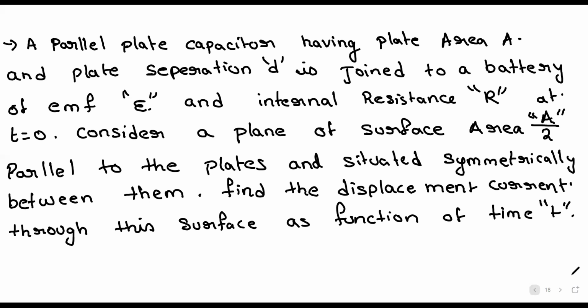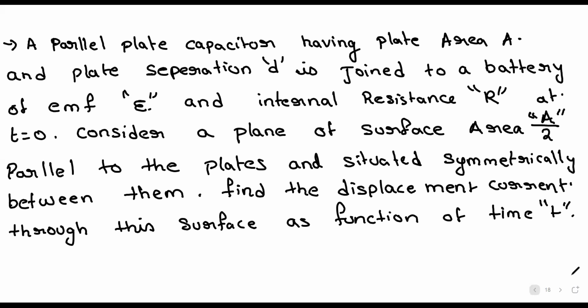Sir, is the answer minus e by 2 epsilon naught e power minus t by RC? Correct. You should not get id as minus; you should get it as plus. Fine, that's correct. Okay, wonderful. Anyone other than him? Okay, I'll do it now.